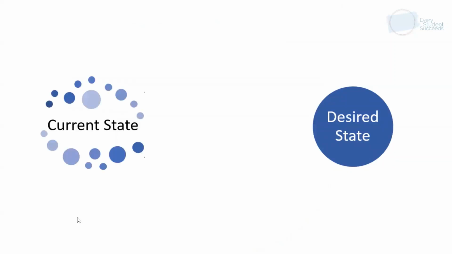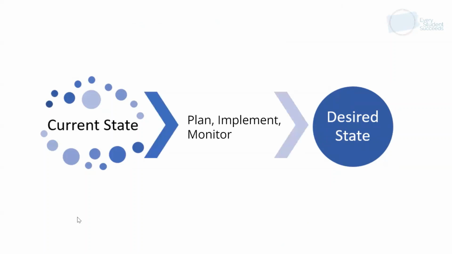Another way to look at that is our desired state is our vision. Our current state is determined by our needs assessment, and we use that information to create a plan that we're going to implement and monitor.